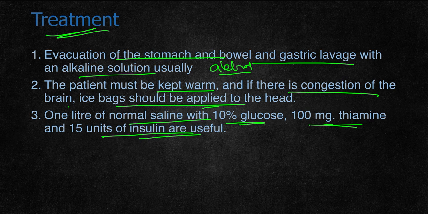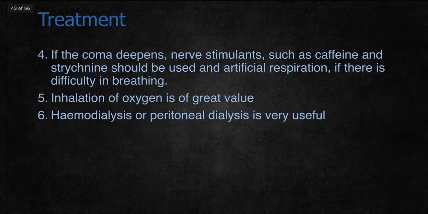Since alcohol decreases glucose concentration, glucose is useful. In chronic alcoholics, thiamine absorption is impaired, so thiamine is also provided. Insulin is given for absorption of glucose.